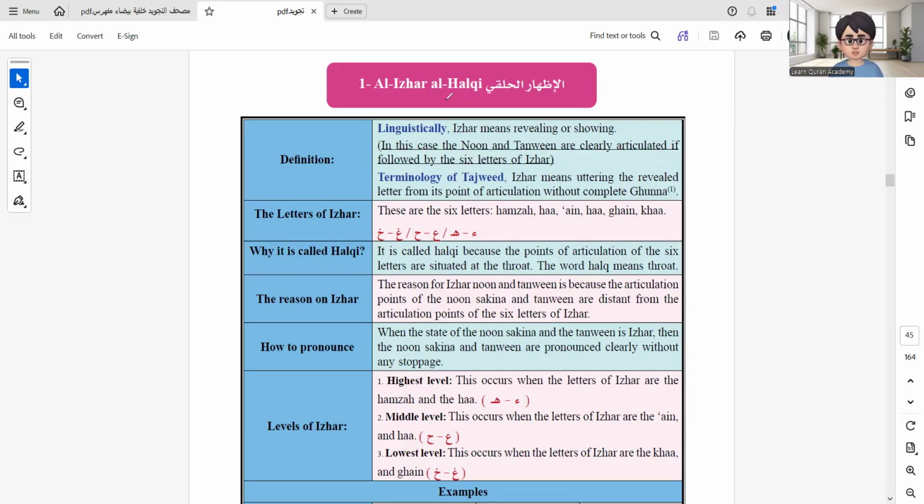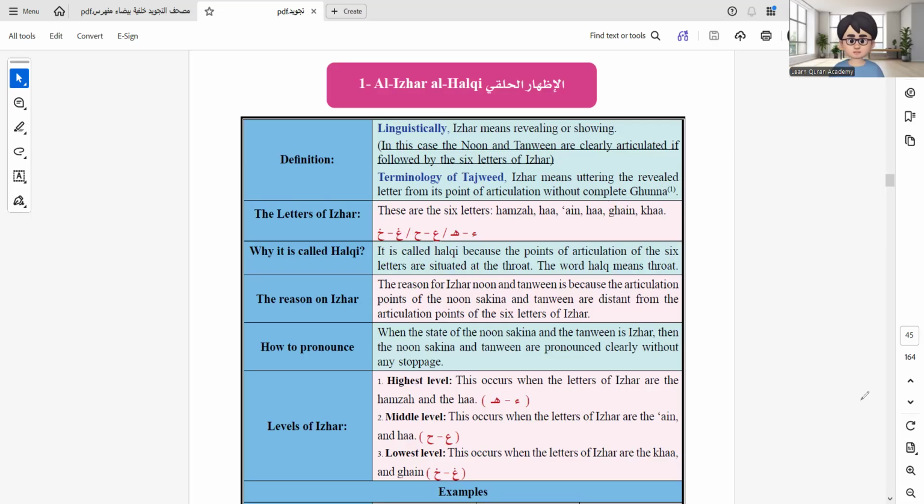the letters of Izhar Halqi, the clarity of Noon Sakin, which is a normal thing as we said, the Noon Sakin and Tanween will be pronounced clearly, with no ghunna. This is the main thing: we pronounce the Noon and Tanween with no ghunna. Because of what? Because ghunna and Izhar Halqi are opposites, so we cannot do ghunna and Izhar at the same time.